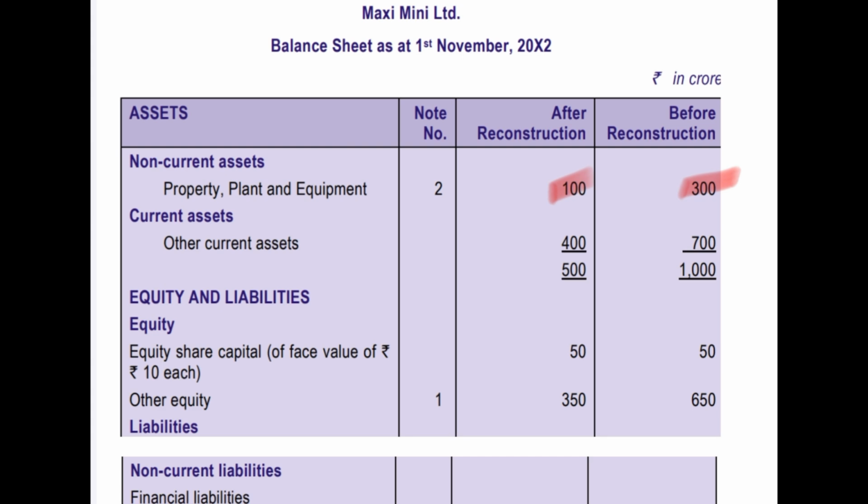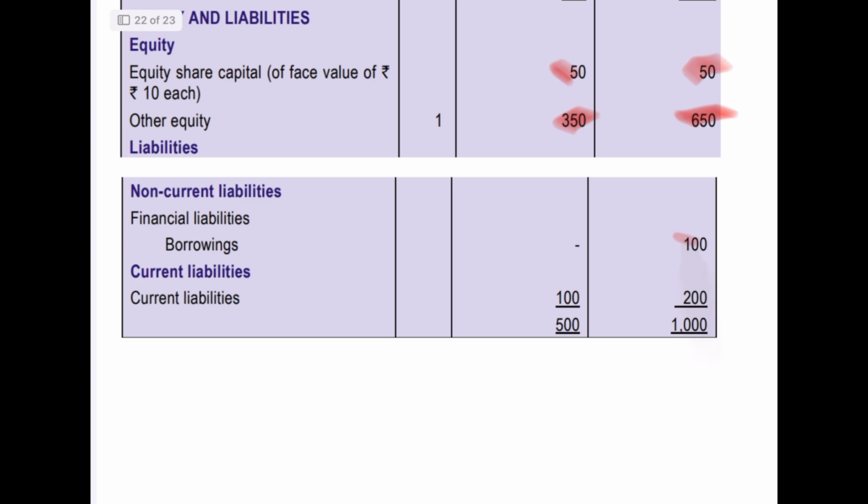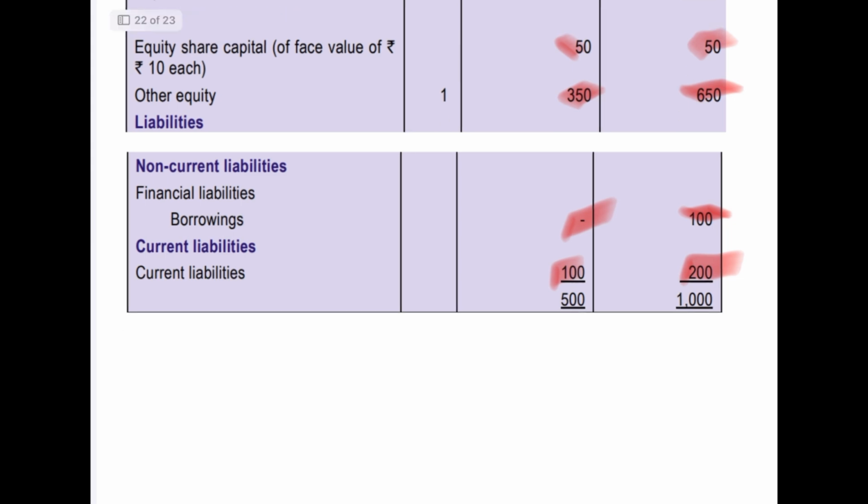Similarly, other current assets were earlier 700 crore, and after removing the Mini Limited division, the remaining 400 crore will be there. In terms of equity, the equity will continue as such, and other equity is a kind of balancing figure. The financial liability of 100 crore relating to Mini Limited will not be there post reorganization. And current liability, from 200 crore, only 100 crore will be carried over.